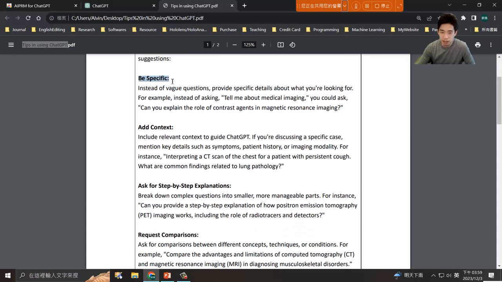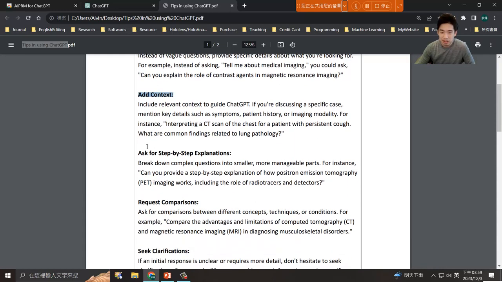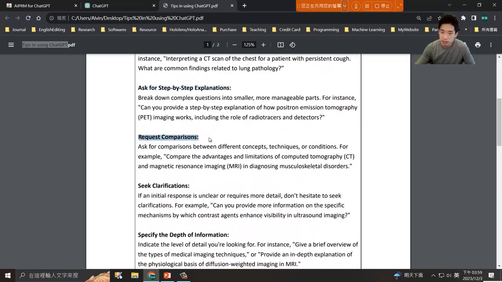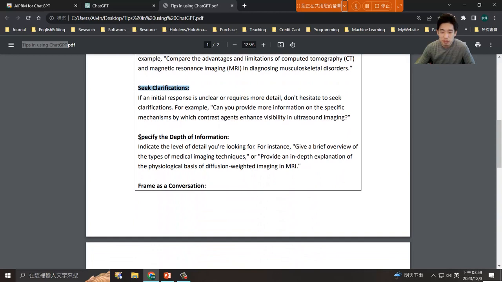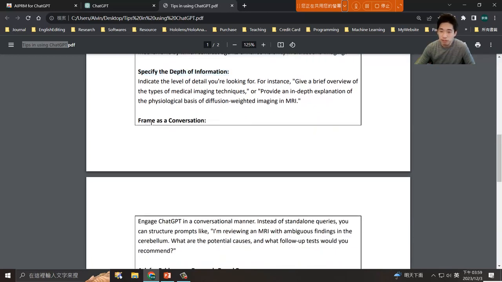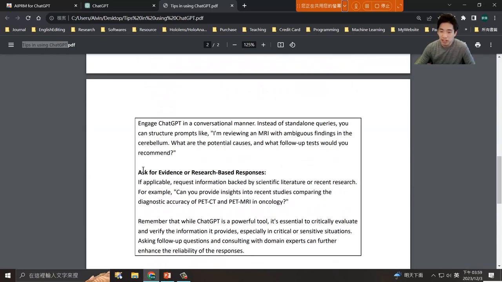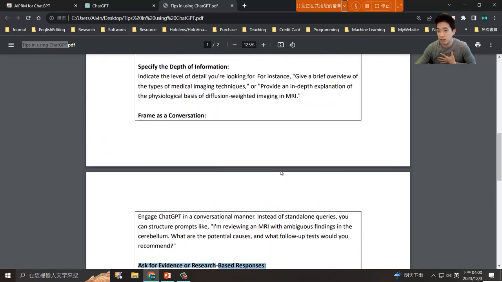So: be specific, add context, ask for step-by-step explanations, request comparisons, seek clarifications, specify the depth of information, frame it as a conversation, or ask for evidence or research-based responses. I would say these points are good.